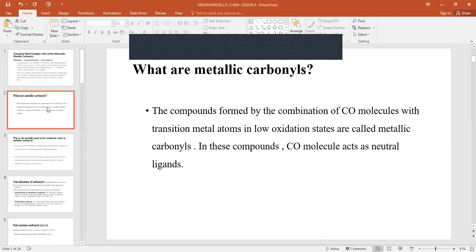Now, what are metallic carbonyls? These are compounds formed by the combination of carbon monoxide molecules with the transitional metal atoms in a low oxidation state. And in these compounds, carbon monoxide acts as a neutral ligand.